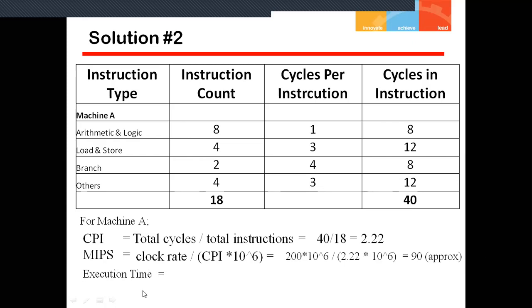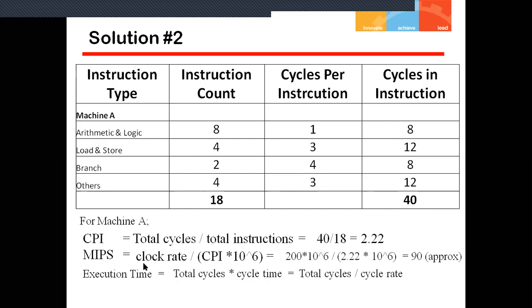Now, what is the execution time? Execution time means total instructions multiplied by CPI, that is total instructions multiplied by clock per instruction. What we get is total cycles. Actually, I want to calculate total cycles, and here I also have the total cycles, that is 40. So what is the formula for execution time? That is total cycles multiplied by cycle time.